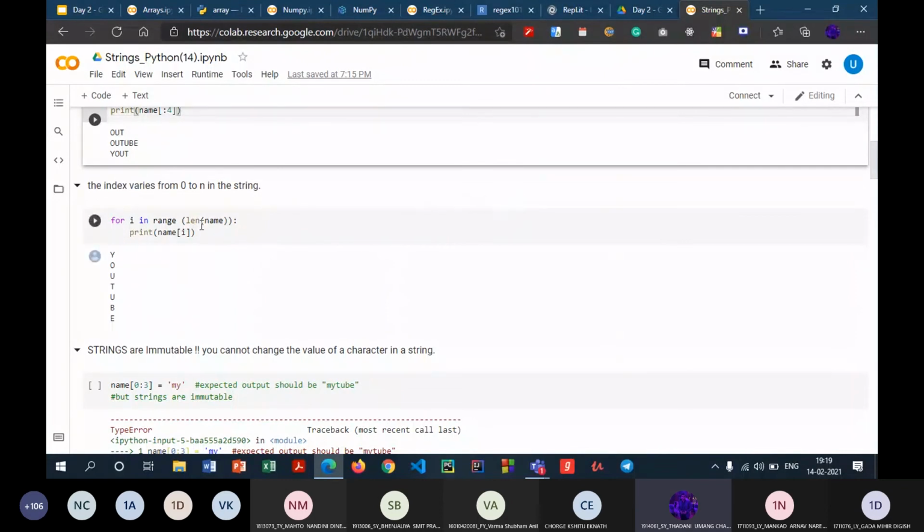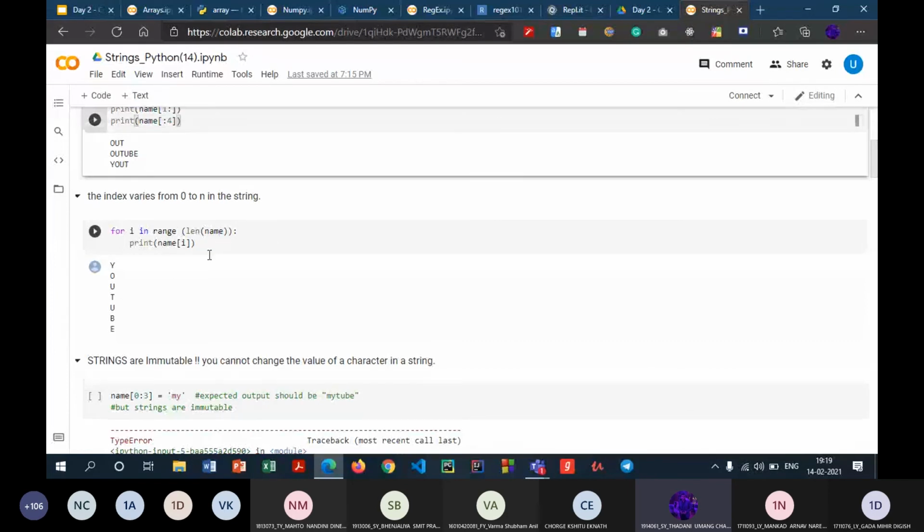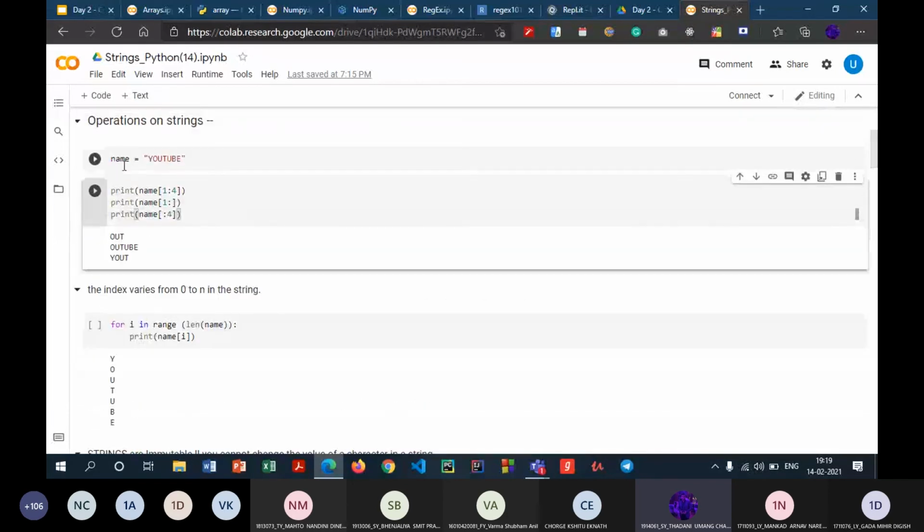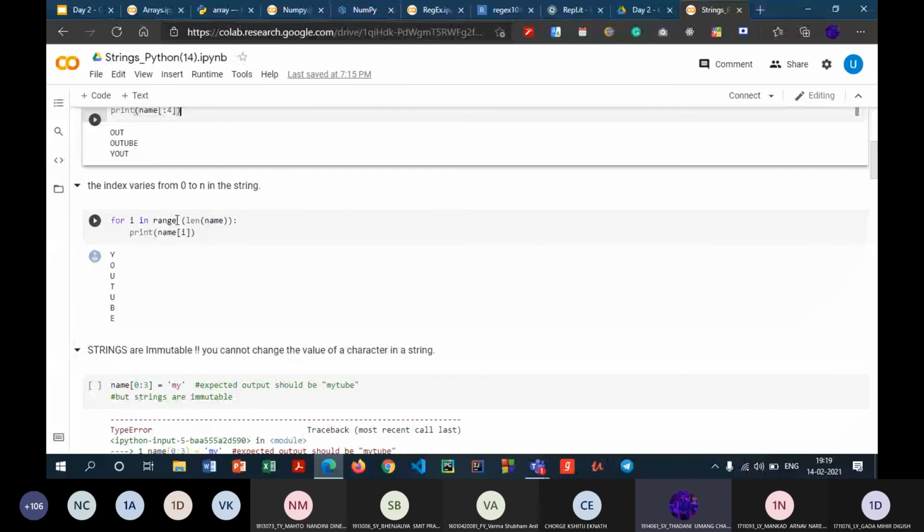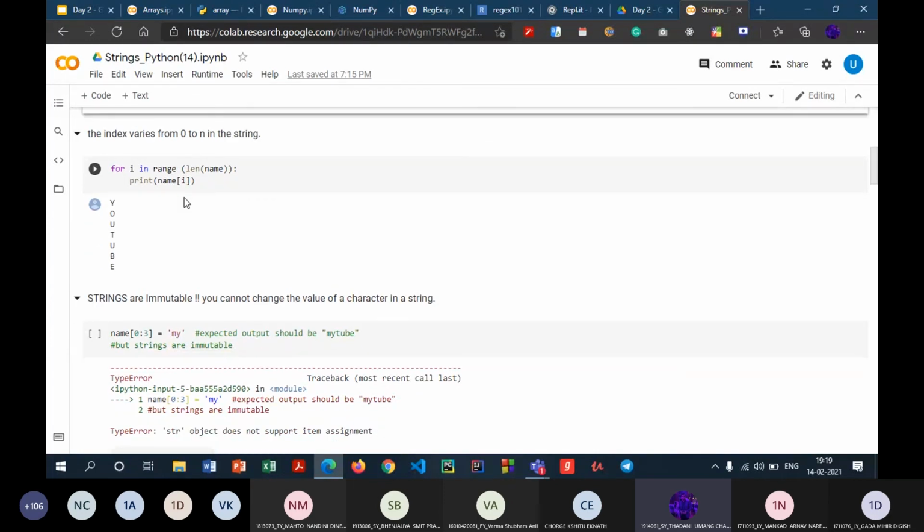So this is an example of a for loop, which we'll be looking at in our next session. I'll just explain the basic functionality of this loop: for i in range of length of name. The length of this variable, name, consists of 1, 2, 3, 4, 5, 6, 7 characters. So i is going to take values from 0 to 7. As I print name of i, this is what I was talking about: we can also get characters using indexes.